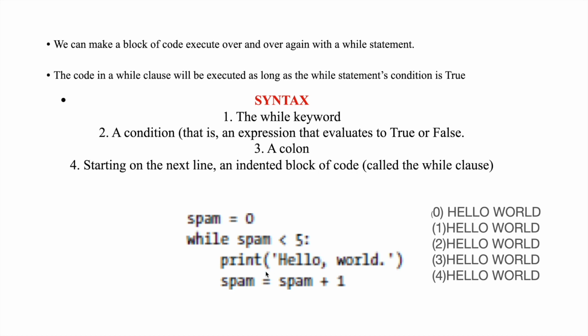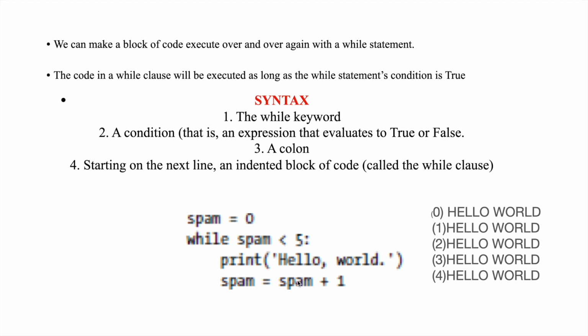Next, it will update the spam value. What is the value of spam now? 0. 0 plus 1 will be 1. The new spam value will be 1. Now, while 1 is less than 5, the new spam value is 1. Is 1 less than 5? Yes, true. It will print hello world.